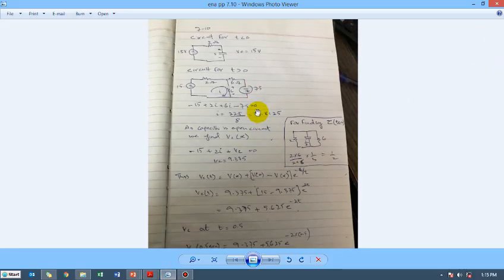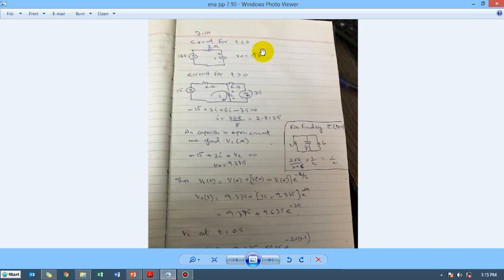So this is the circuit for t less than 0, so V naught is going to be equal to 15, because the capacitor is being charged with the 15 volt power supply through a resistor, but the value of this resistor doesn't matter because this capacitor will eventually get charged to the same value.